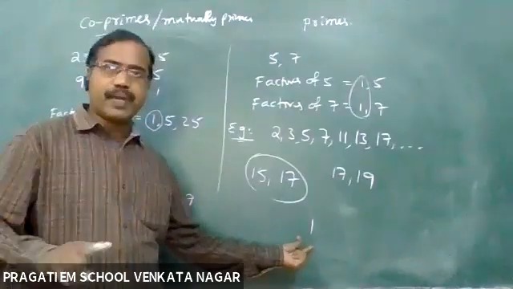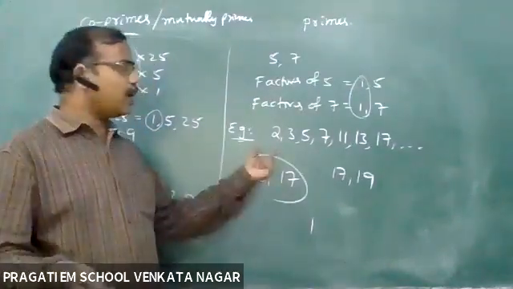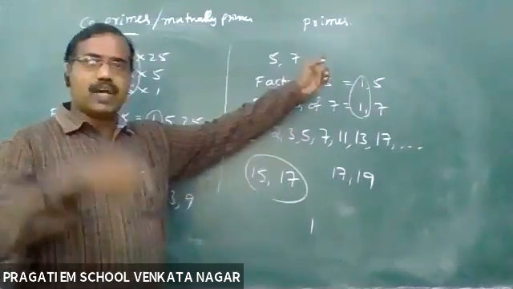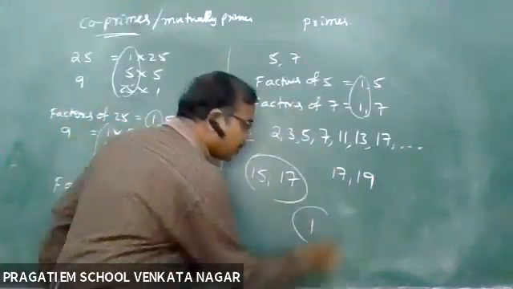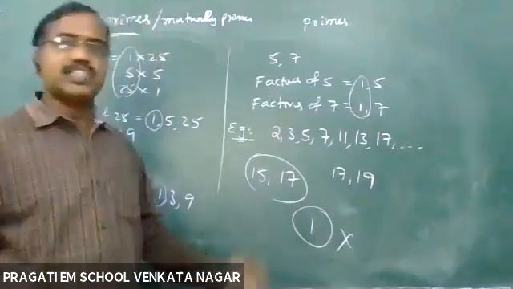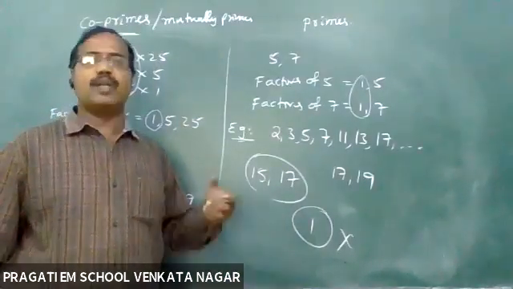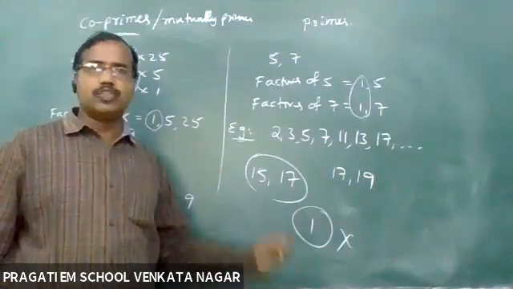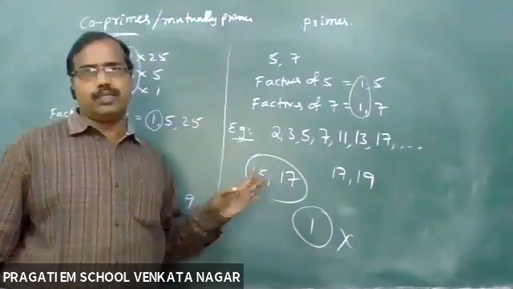One is neither prime nor composite. You should not call it a prime number or a composite number. Okay, children?